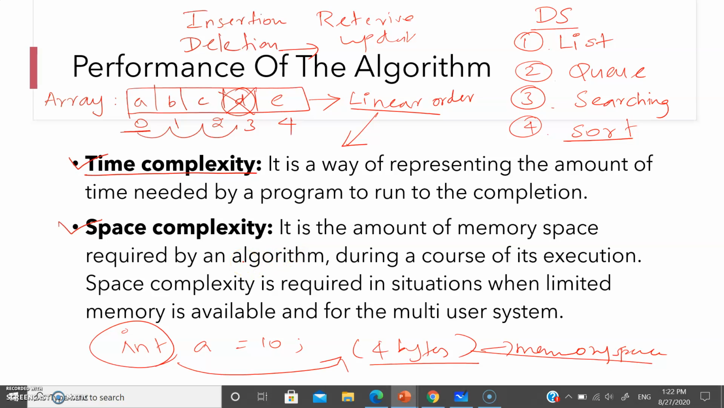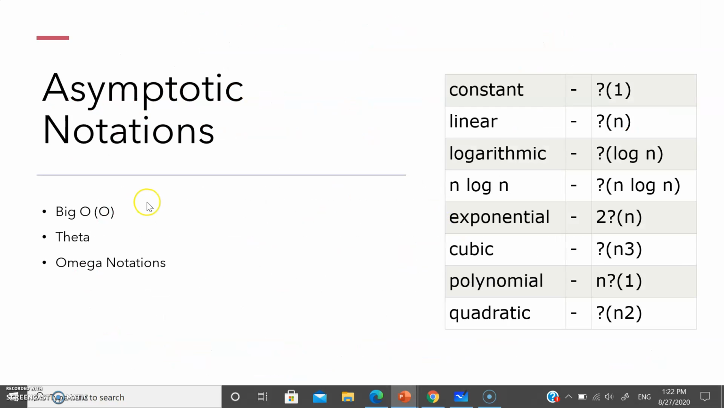So let's see in detail how we are going to calculate time complexity. Asymptotic notations are used for calculating time complexity. There are three notations: big O notation, theta notation, and omega notation. So let's see what big O, theta, and omega are. Big O is written in the format of O, theta in the format of theta, and omega in the format of omega.